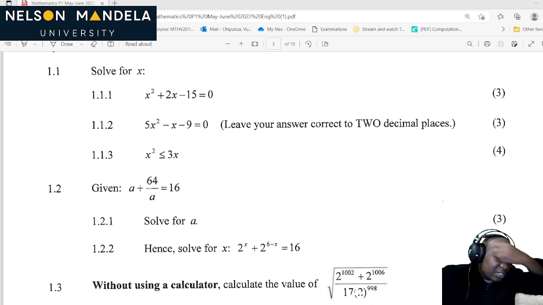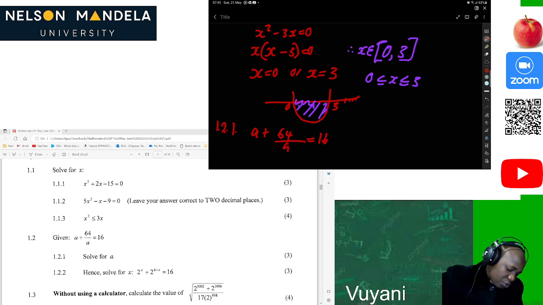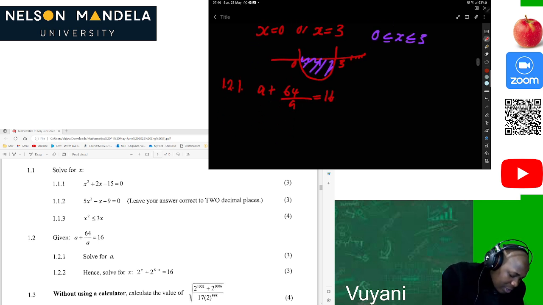How can we do this? It's quite straightforward, guys. It's a matter of applying what you know by this time. Of course, we multiply all sides by a, or we can just say a plus 64 divided by a minus 16 equals 0.